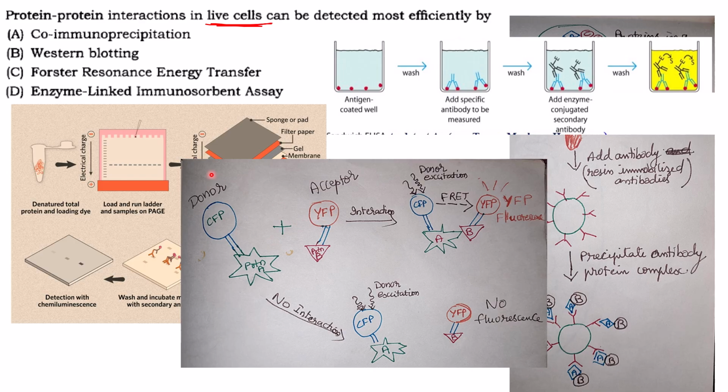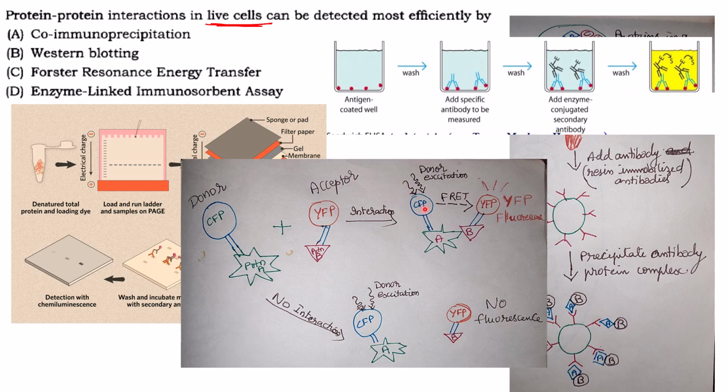So CFP will emit a particular wavelength of light which will excite the YFP, enabling FRET and making YFP fluoresce when they come too close to each other. Here CFP is the donor and YFP is the acceptor. CFP is attached to protein A and YFP to protein B. When protein A and B come together, CFP and YFP also come together.